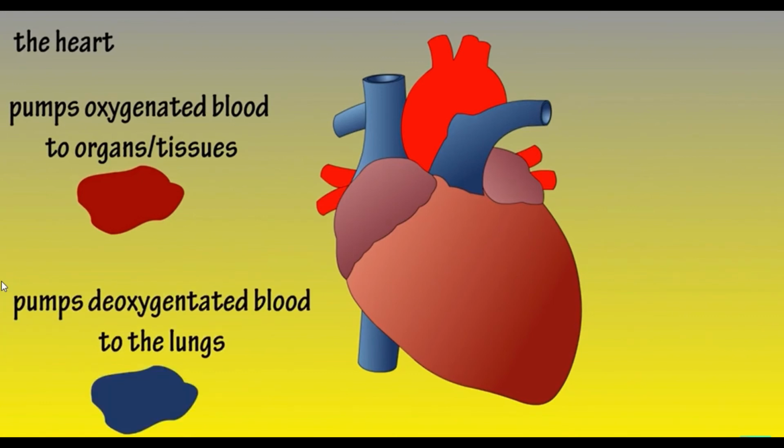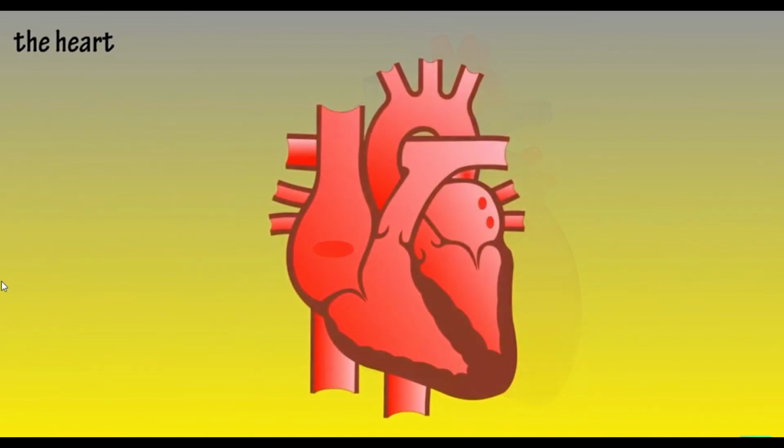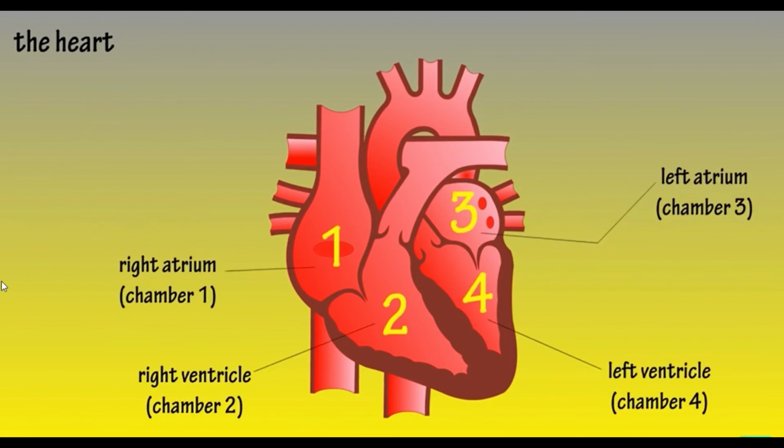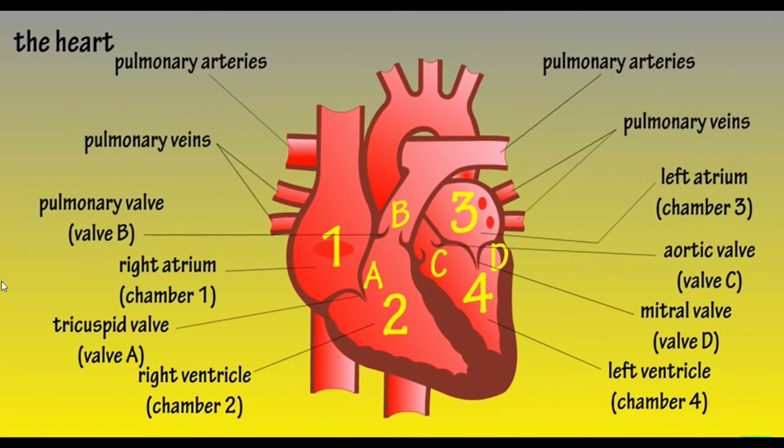Now take a look at the components of the heart. I will name the technical terms of various parts of the heart on the screen. So let us take it as left side and right side of the heart. The heart consists of 4 chambers and 4 valves, as you can see here in the labeling. These are pulmonary arteries, which carry the oxygen-poor or deoxygenated blood from the heart to the lungs. Here are the pulmonary veins, which carry oxygenated blood from the lungs to the heart.